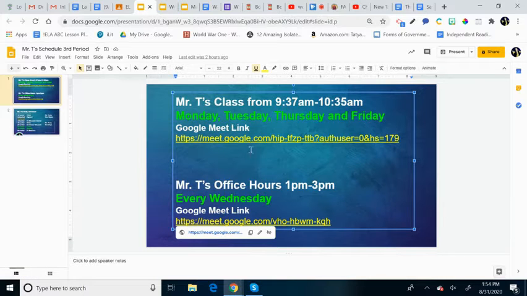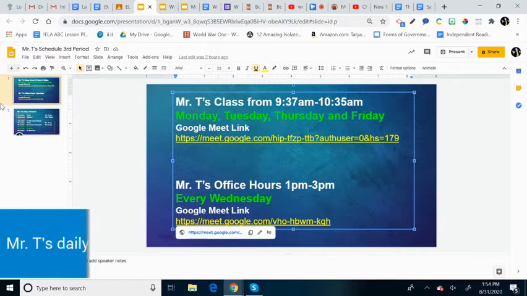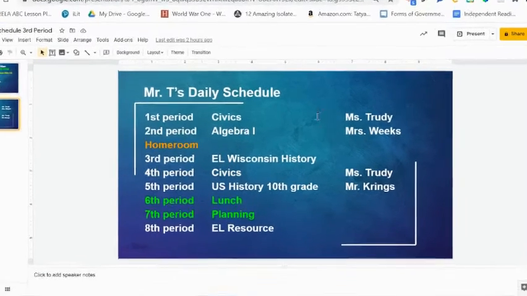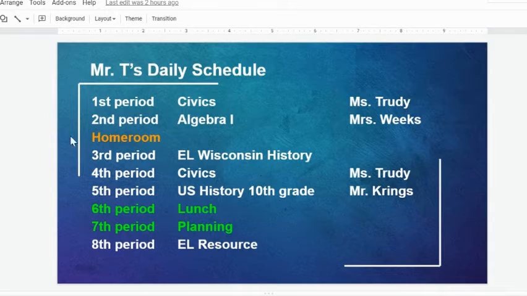Okay, so that's the first thing, is the schedule. You can also see my schedule for where I will be during different hours of the day. So during first period, I'll be in civics class with Mrs. Trudy. Second period, I'll be in Algebra 1 with Mrs. Weeks. Then we're going to have our homeroom or home base. Then third period, I'll have EL Wisconsin history class. Then civics class with Miss Trudy again. Then I'll be in U.S. history 10th grade with Mr. Krings. And then I'll have my lunch and a planning period.